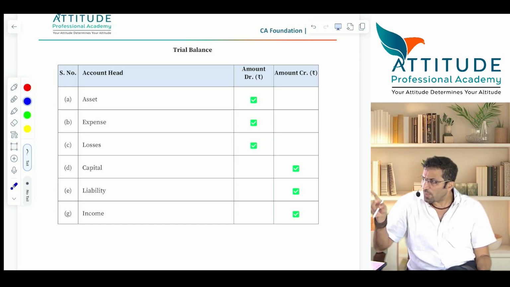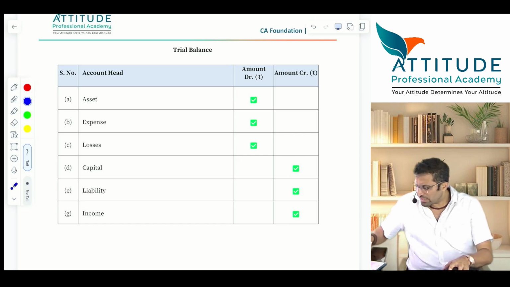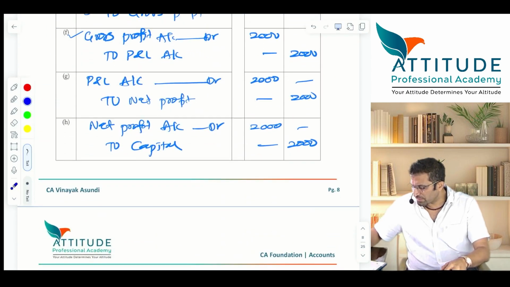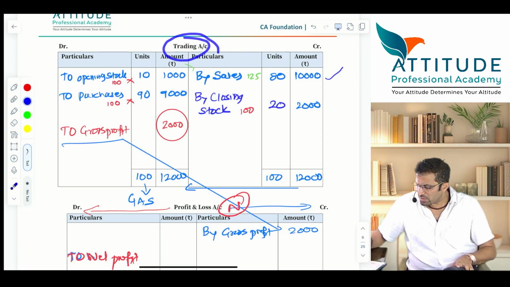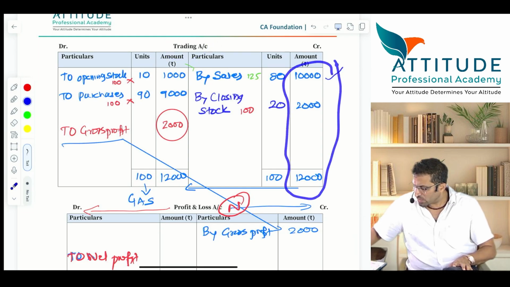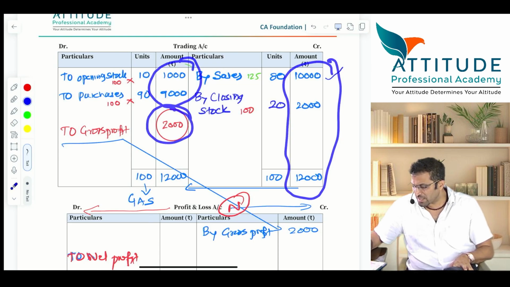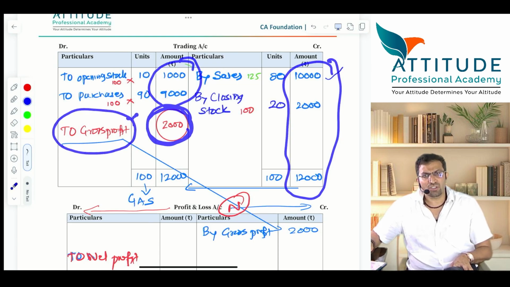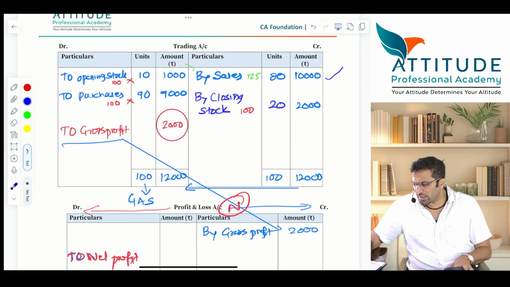Now, in these 7 accounts, trading account is a nominal account. That also has to get closed. Now tell me, how will you close trading account? Trading account, this side is 12,000. This side was only 10,000. Balancing figure is 2,000, which is your gross profit. So tell me the entry. Entry for gross profit.